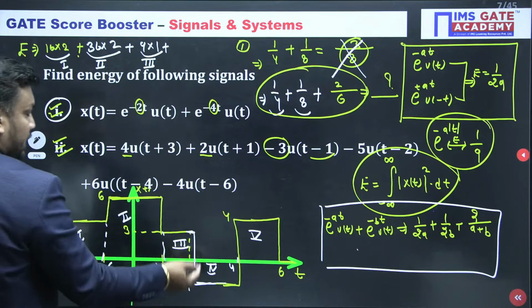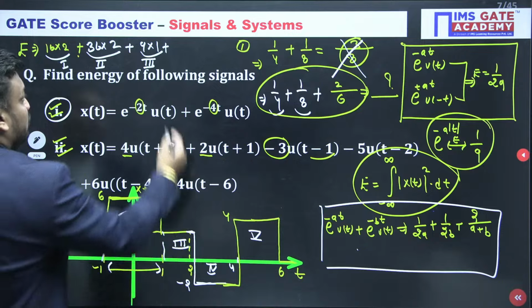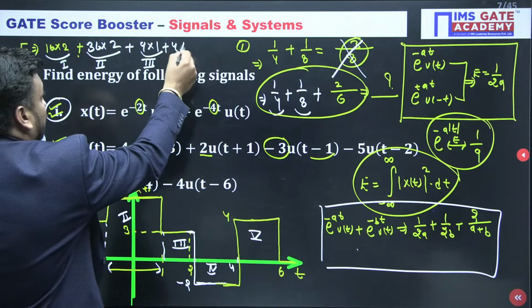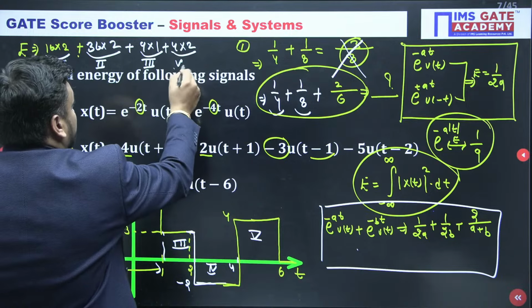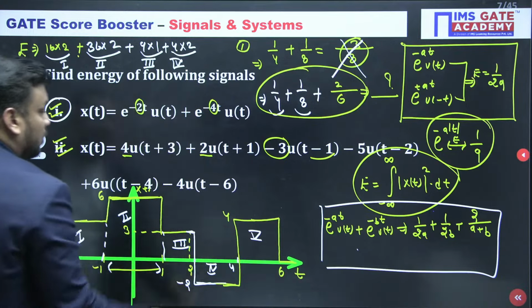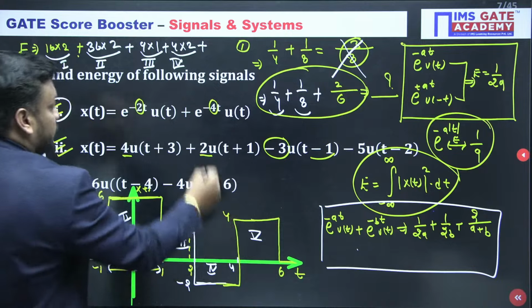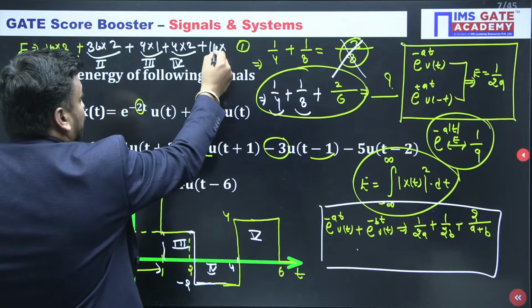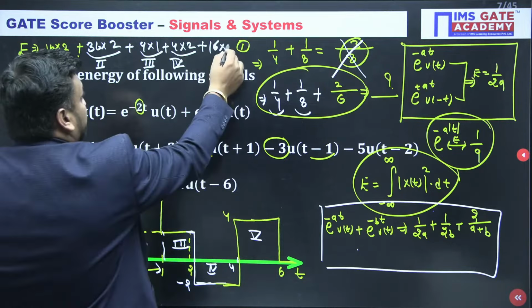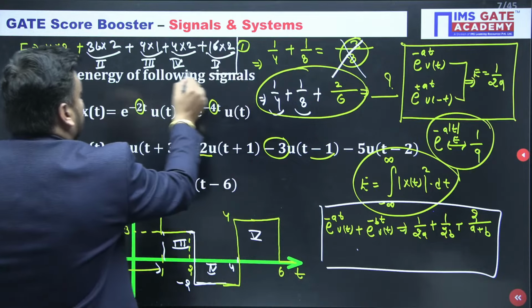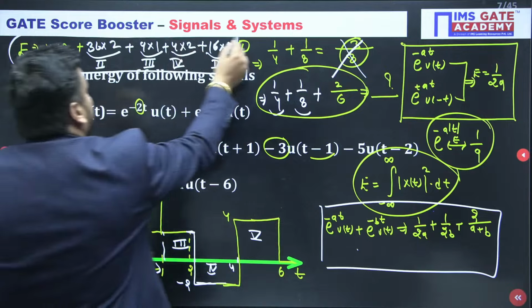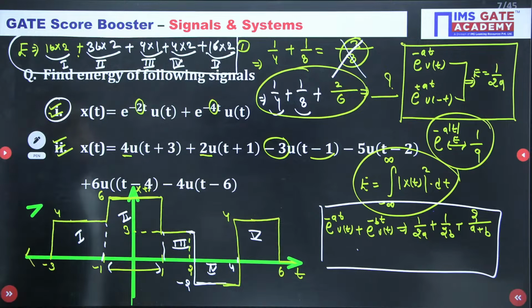The fourth: energy is always positive because of the square. So the mod of -2 whole square is 4 only, and the difference between 2 and 4 is again 2. So this is the energy for the fourth signal. And finally, the fifth signal energy is 4 whole square, 16, into the difference between 4 and 6, which is 2. So this is the energy for the fifth signal. This is the final box, and this is the energy. Whatever the value, you can calculate it.